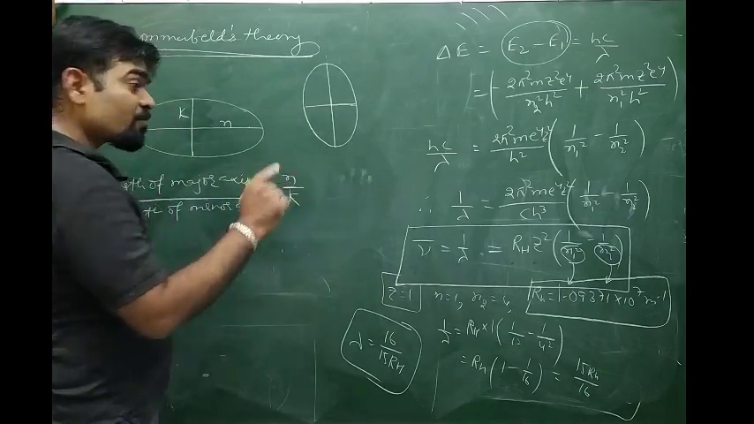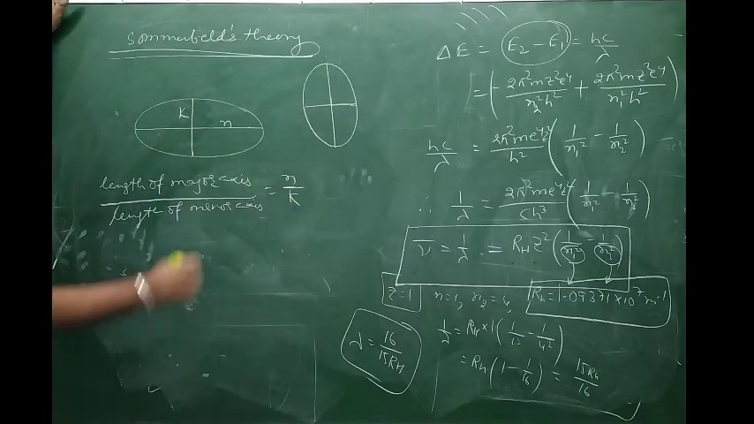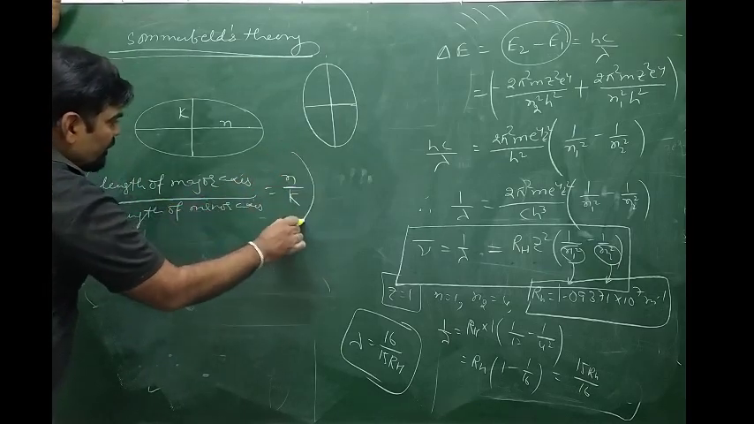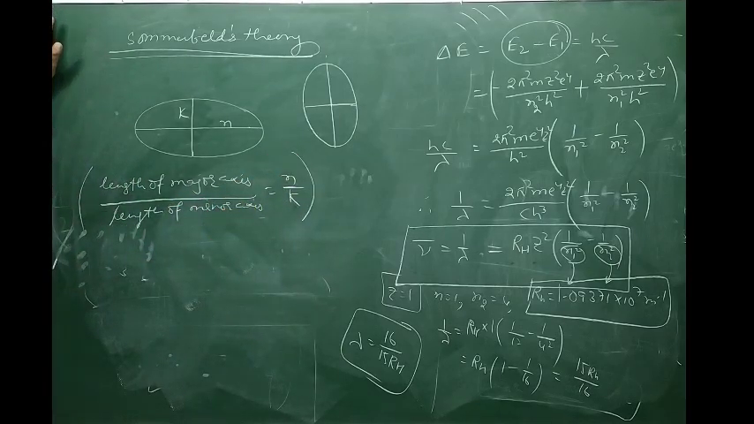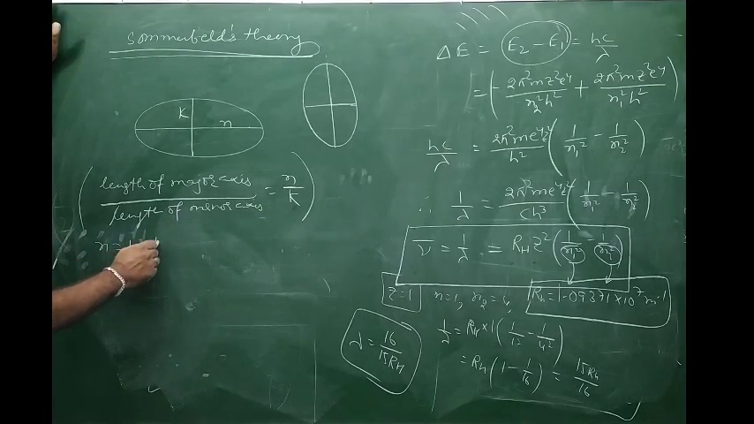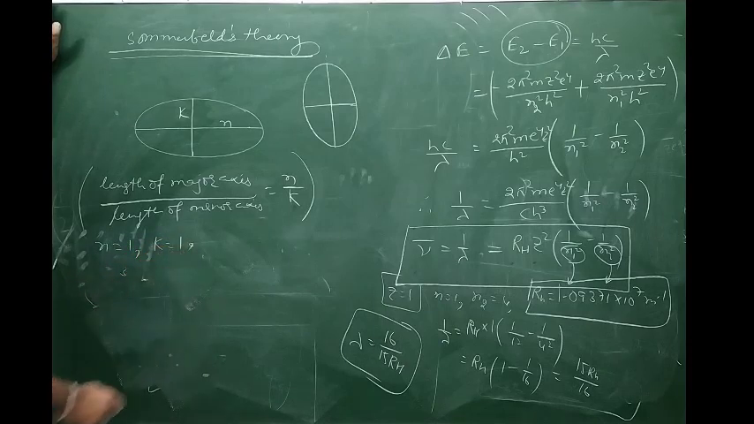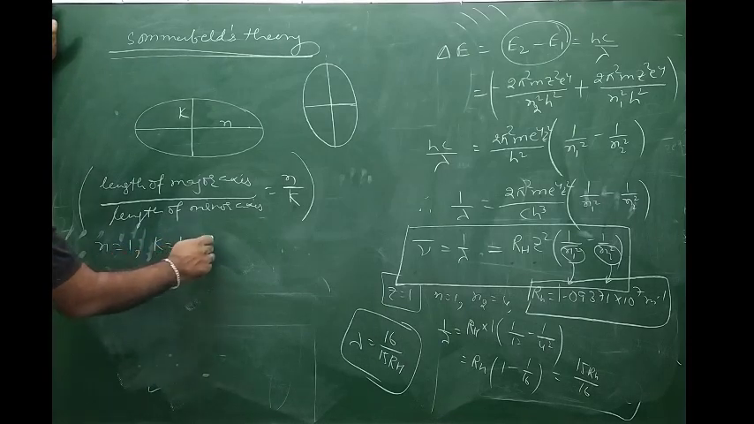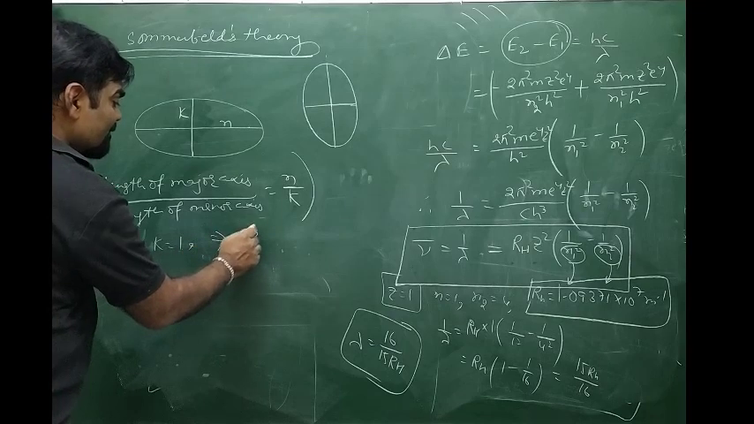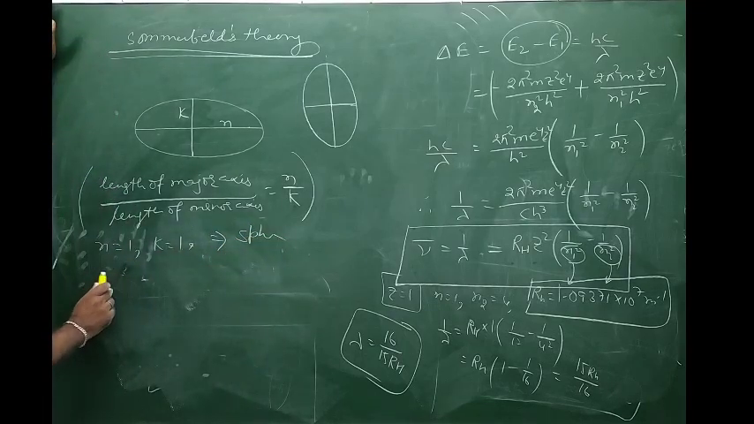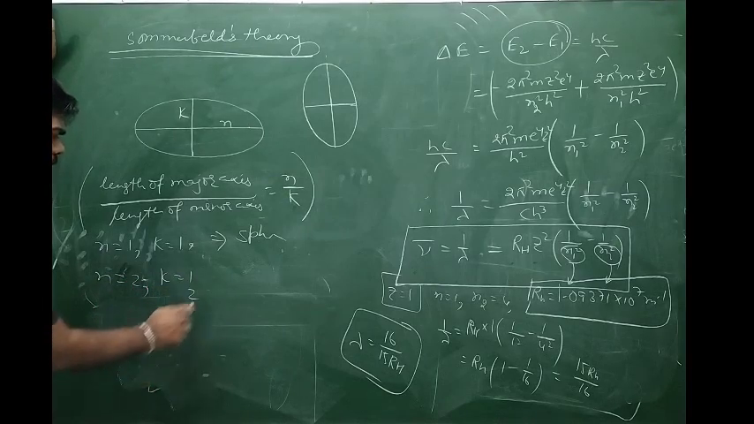Electron should not be at rest. So by using the length of major and minor axis, we can decide the trajectory of the electron. How? Let's say if n is equal to 1, the value of k will be 1. So only one possible path is there, that is spherical. If the value of n is equal to 2, the k value will be 1 and 2.